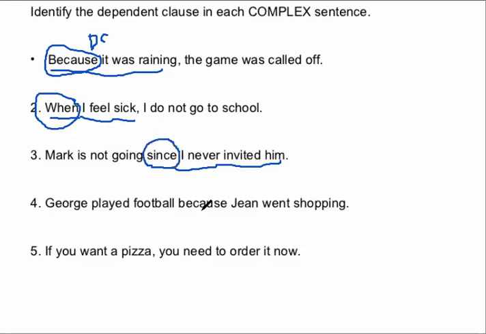George played football because John went shopping. Because John went shopping is the dependent clause as it is beginning with the subordinating conjunction because. If you want a pizza, you need to order it now. If you want a pizza is your dependent clause as it is beginning with the subordinating conjunction if, and since the dependent clause is coming in the beginning, you're going to put a comma before you write the independent clause.